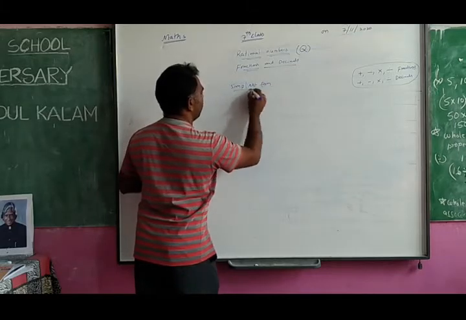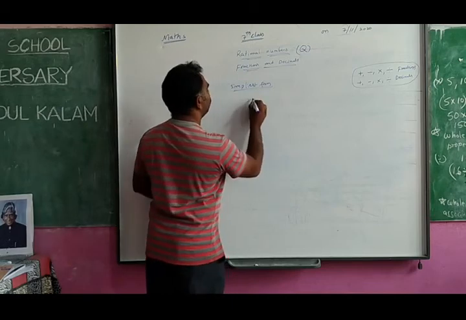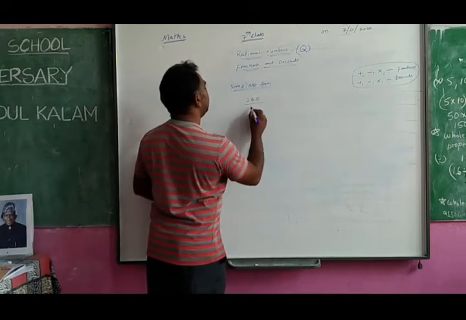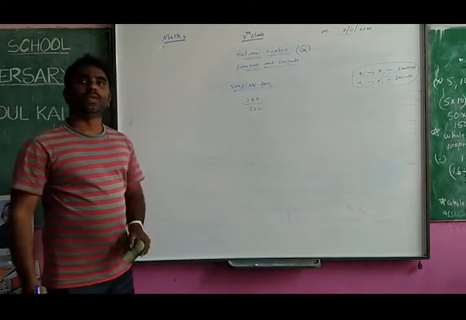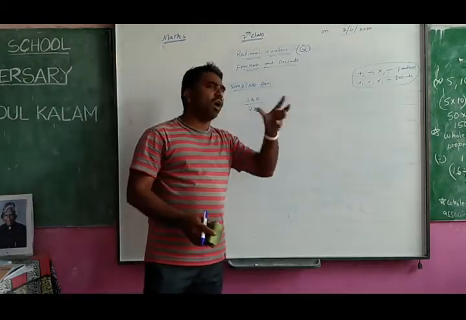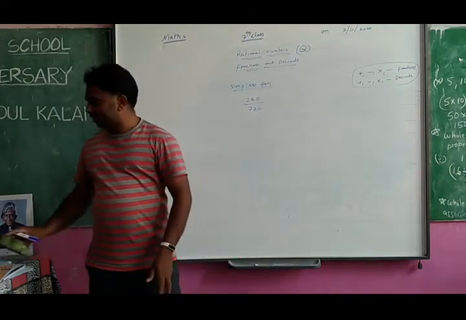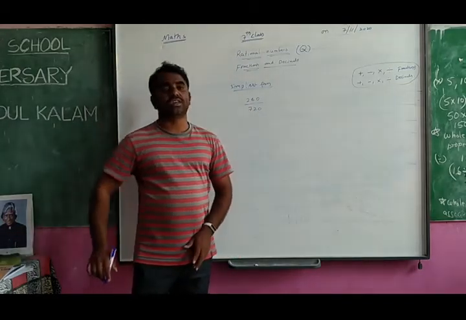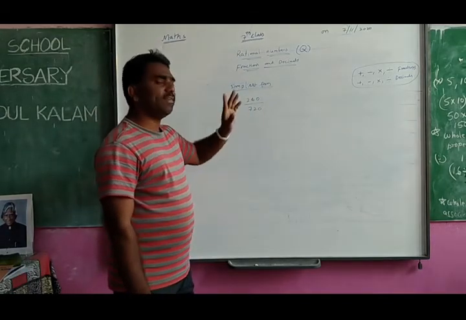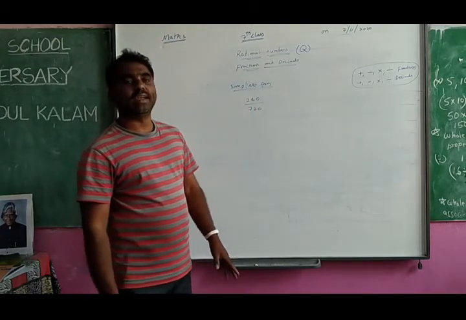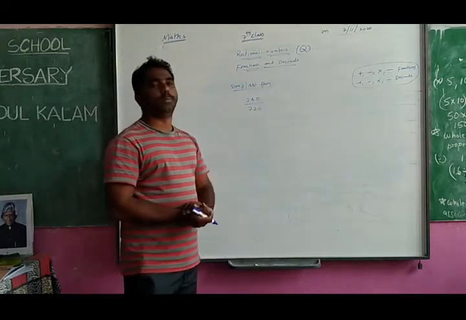Simplest form means, just now I have given you, suppose 240 by 720, the fraction I have given to you. I can make it short by dividing by the same numbers. That is called simplification. You see here, I can divide these both numbers again, and I can make it short. That is called the simplest form.